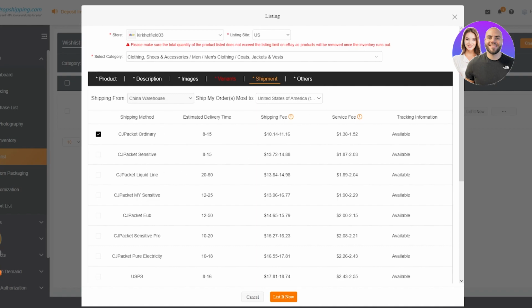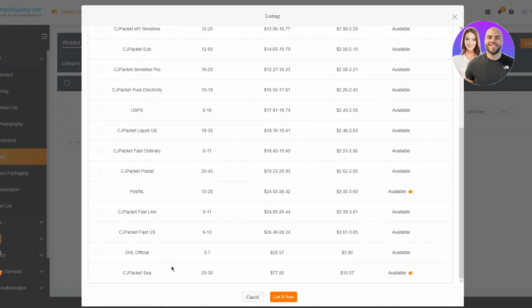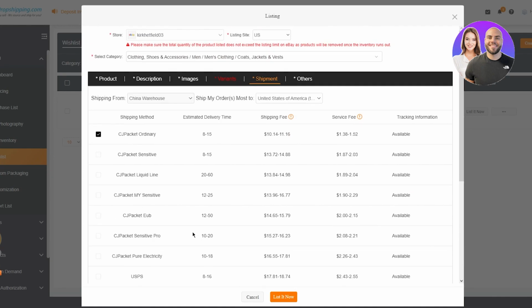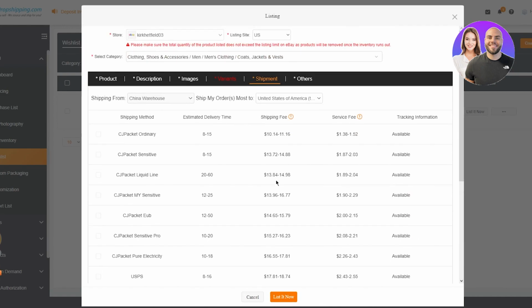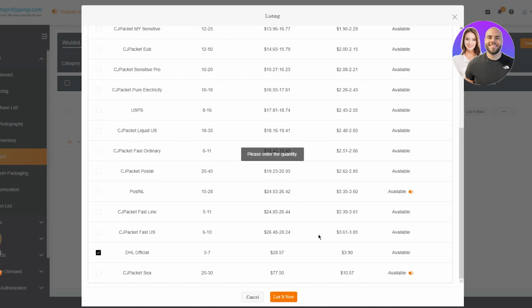Whatever country you plan to ship your products to, you can see it's shipping from the Chinese warehouse. And then you can go and choose the delivery method. So make sure to go ahead and choose the fastest one, obviously, because you wouldn't want it to take time. So in the US citizens' case, the DHL official will take the least amount of time, which is 3 to 7 days. Okay, and you can also see that it's available. So you're going to make sure to go ahead and take it. And once you take it, we can go back to the variants, and you can see the RRP and all that. So just go ahead and click on list now.